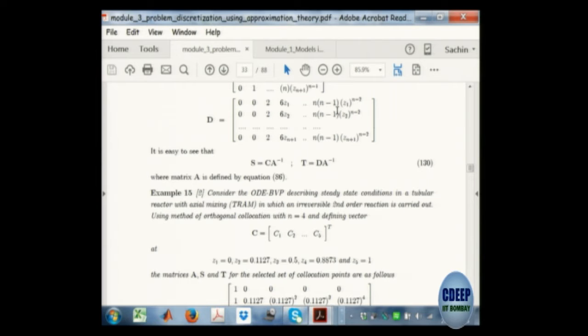This problem of the tubular reactor is actually my theme problem. This theme problem I am going to use in different contexts: sometimes to understand transient behavior, sometimes steady state behavior, sometimes as a partial differential equation, sometimes as a boundary value problem, an ordinary differential equation. The same problem is capable of generating a variety of different sub problems which I am going to teach in my course. I have chosen this one theme problem, and from it I have generated all the sub problems that I want to teach.